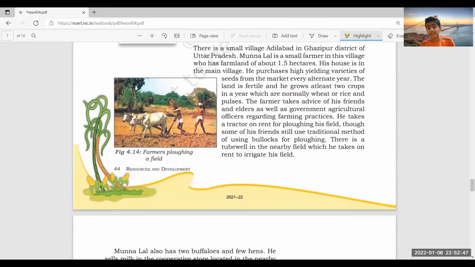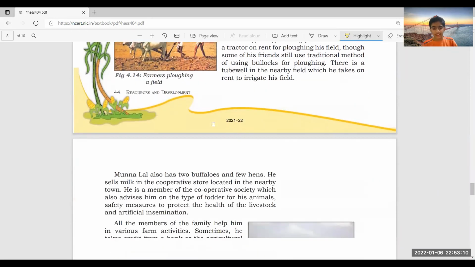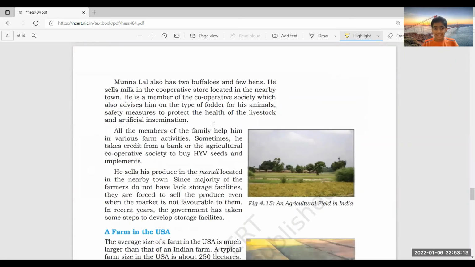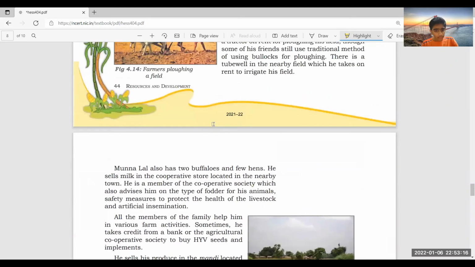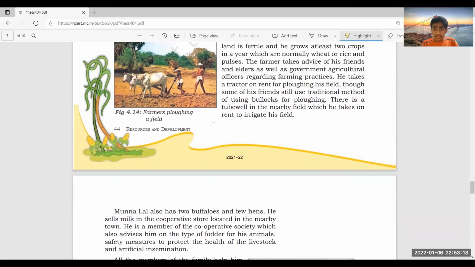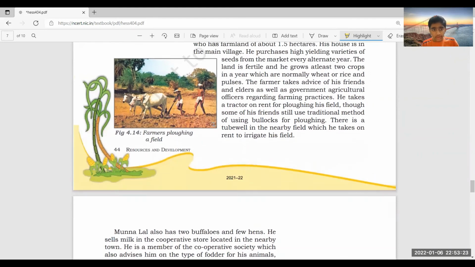And now a farm in India and a farm in the US. Simple thing, guys. In India, we farmers have less land, like 1.5 hectares at most, or normal people may have 5 to 6 acres, and more middle-class people 1.5 hectares. We have some sort of land like that in India. And we have cooperative societies which are very helpful for us. We also practice traditional methods. We don't go with machines, right? And the government also helps us.